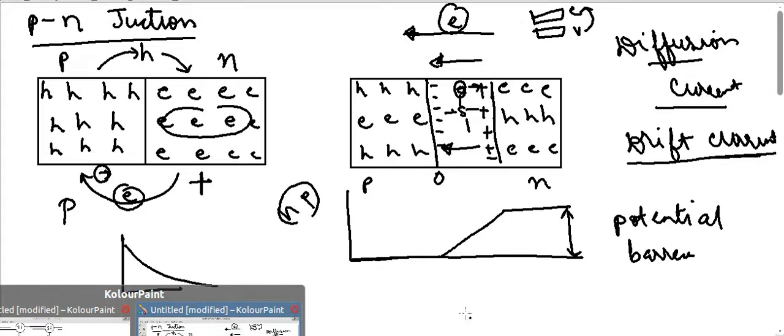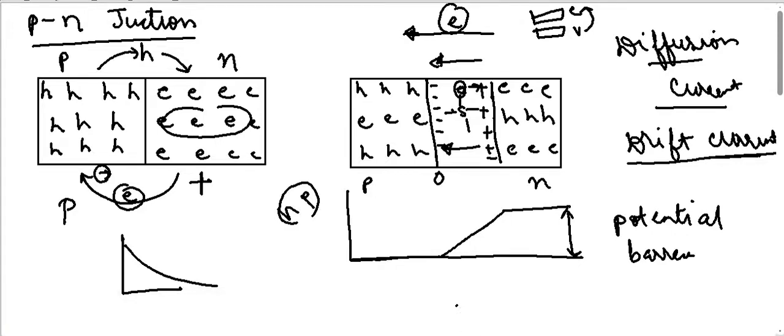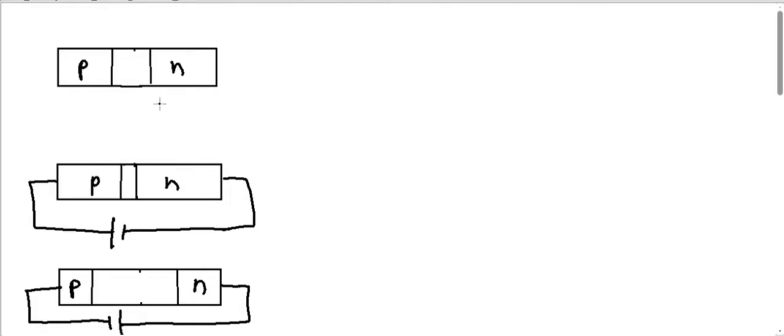So with this we have come to a very important and interesting topic. We know the typical characteristics of a PN junction, which is also called a diode, because it has two terminals, one negative and one positive. That's why it's known as a diode. Now let us study what happens to a diode when I connect it to a battery. So these are the three cases.